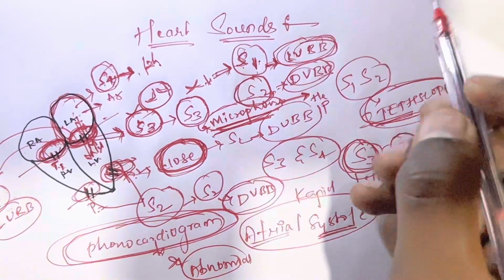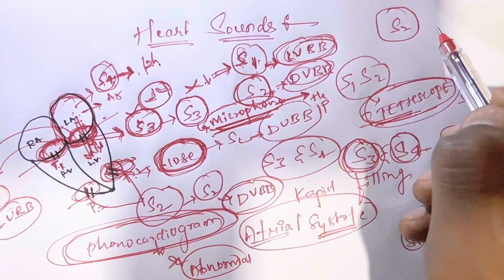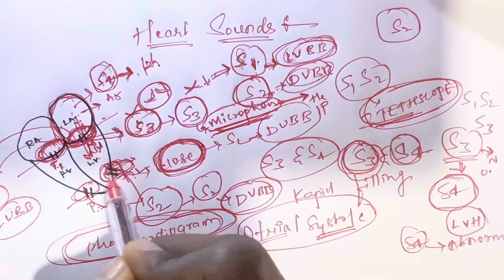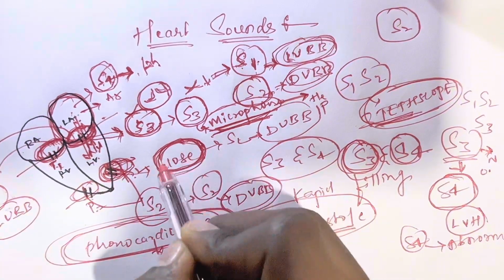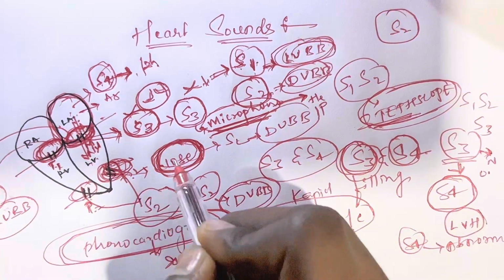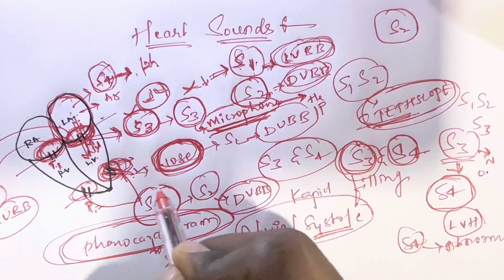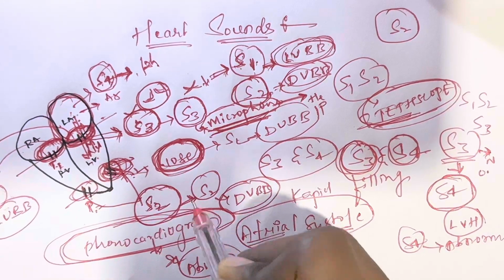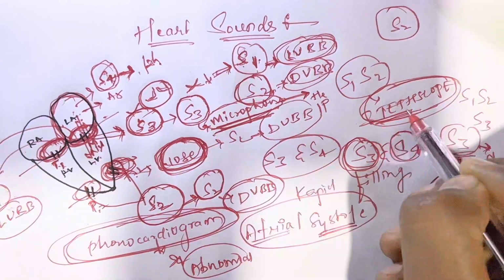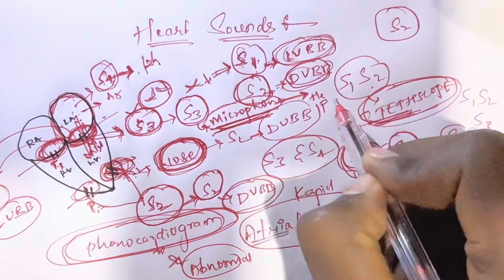The S1 is over. Now we can learn S2. The S2 is heard only in the case of the closing of the semilunar valves. These are the pulmonary artery and the aortic artery valves. The closing of the pulmonary and aortic valves will be heard as S2. This S2 is only heard through the stethoscope, and this is also known as dub. The S1 is over and the S2 is over.